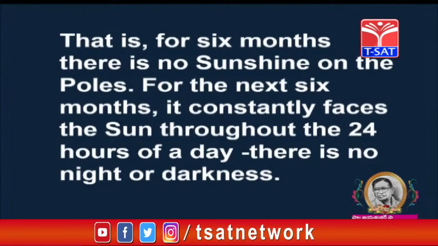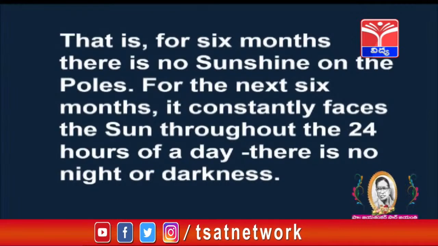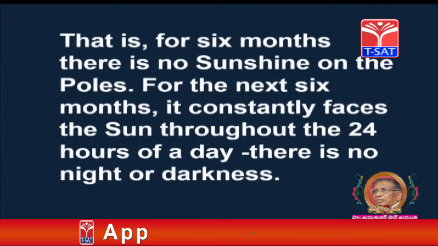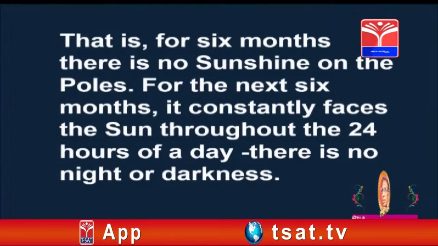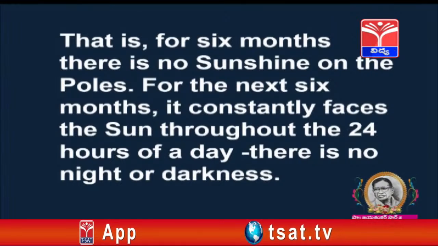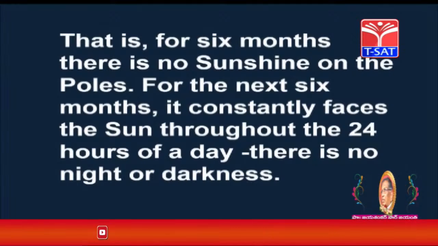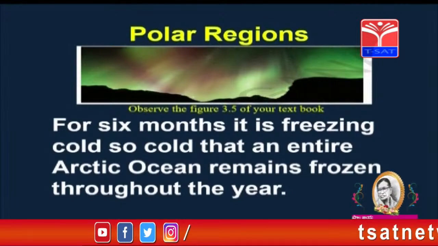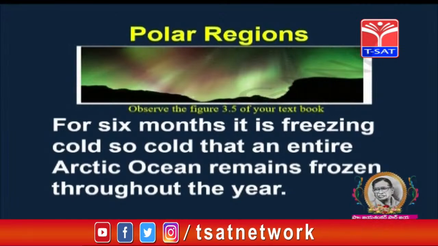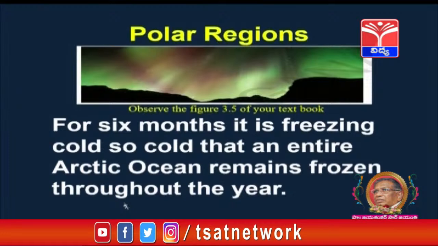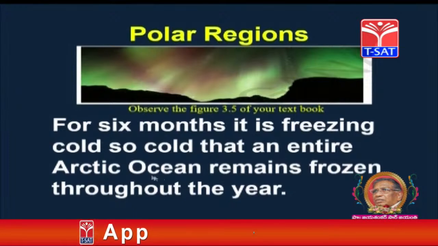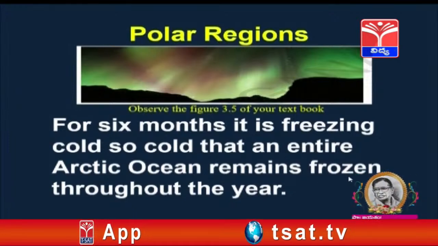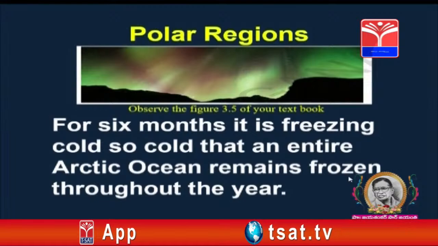That is, for 6 months there is no sunshine on the poles. For the next 6 months, it constantly faces the sun throughout the 24 hours of a day. There is no night or darkness. For 6 months, it is freezing cold, so cold that the entire Arctic Ocean remains frozen throughout the year.